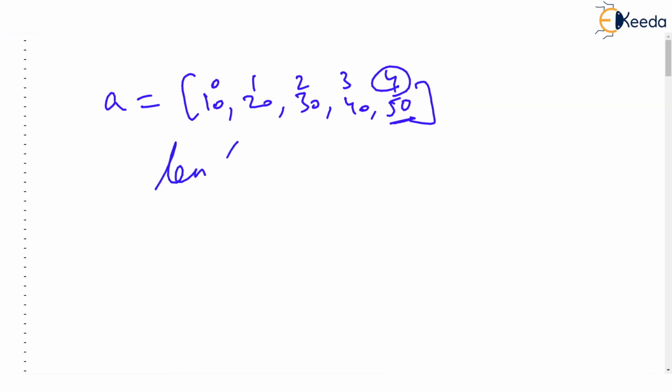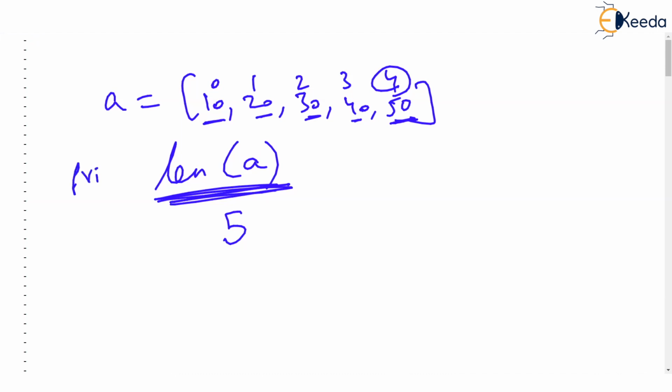Now what happens when I try to find len A? This len A is going to be 5. Correct? There are 5 values. 1, 2, 3, 4, 5 values are there. Isn't it so? So len actually gives the exact number of values. It is not working on indexing. So if you print len A, it's going to print 5. 5 values are there in the list.